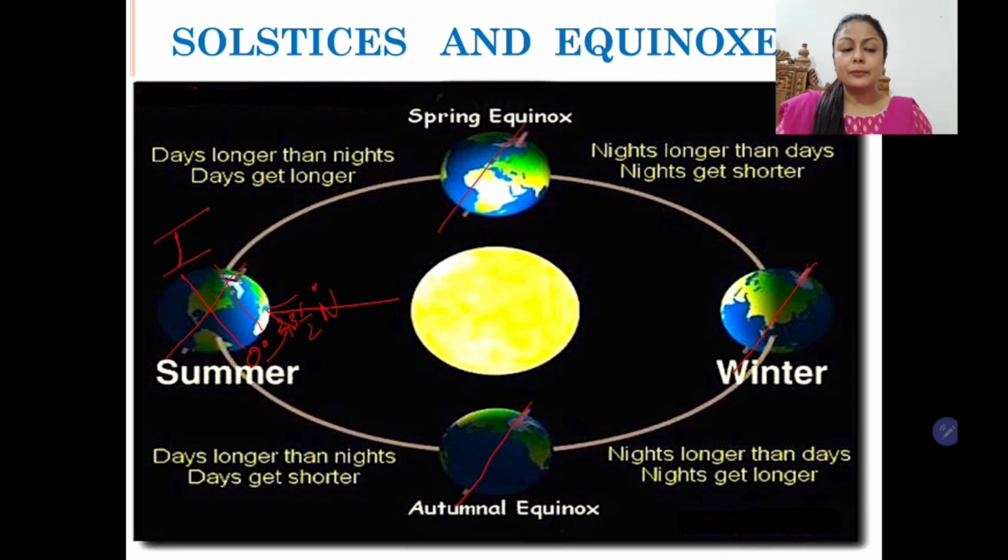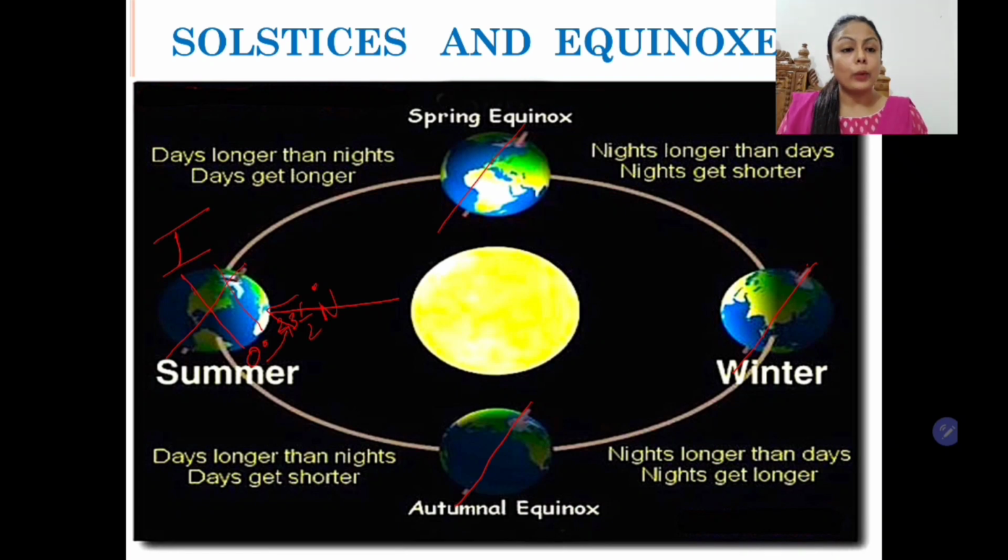I'll say that again. The sun is more towards the northern hemisphere when it is having summer because it is tilted towards the sun. So the sun rays travel from the equator to 23.5 degree north, which is the last limit of overhead sun.